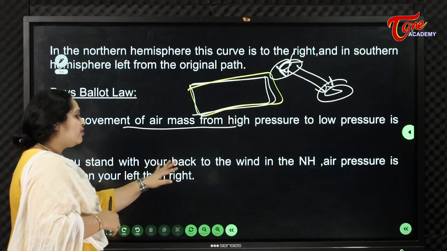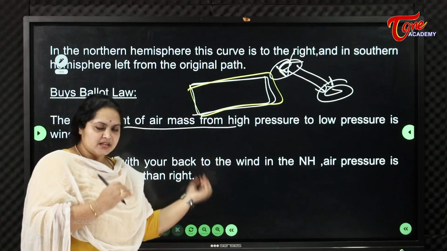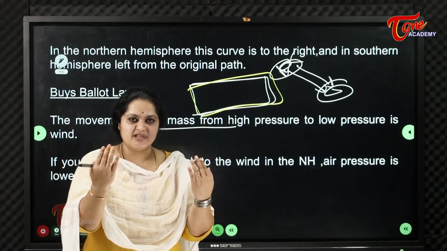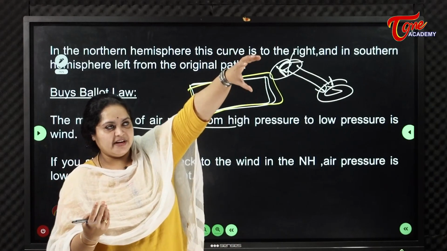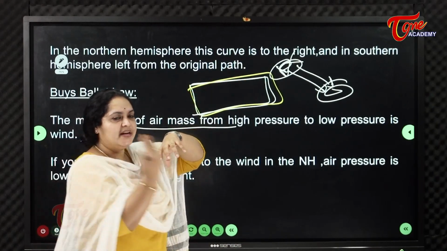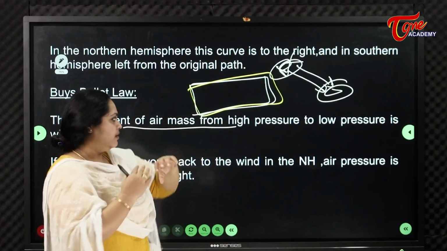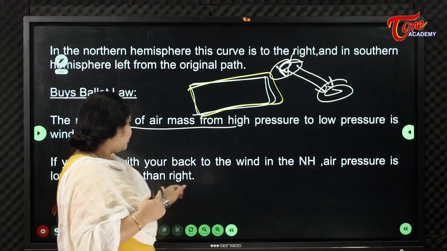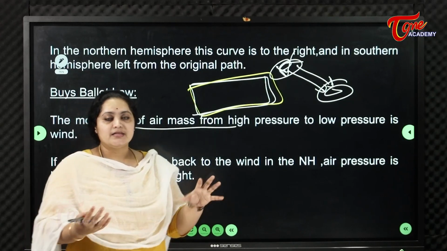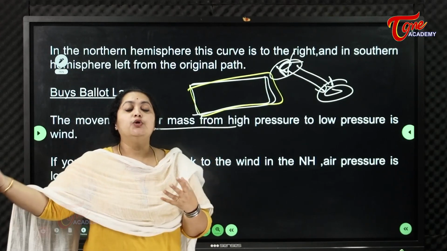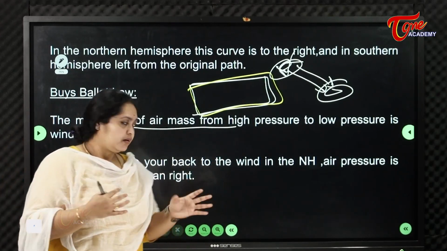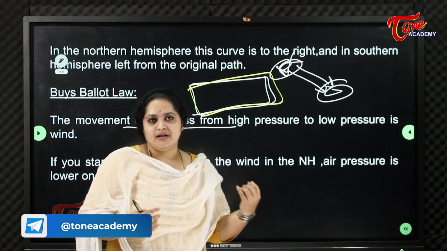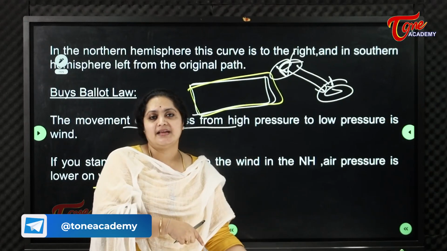So, if you stand with your back to the wind in the northern hemisphere, what happens? Imagine the wind is coming from this way. Turn your back towards it. Air pressure is lower on your left hand than on your right hand. So, what happens in the northern hemisphere? You can feel pressure on the right hand, not on the left hand. The same, vice versa, in the southern hemisphere.